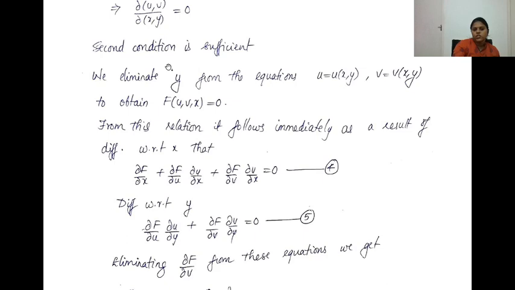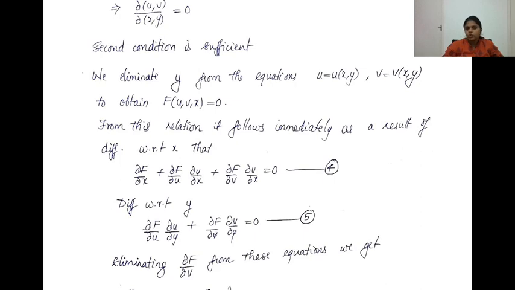Now coming to the sufficient part. What we have to prove is: we have u equal to u(x,y) and v equal to v(x,y) such that the determinant ux uy vx vy is equal to 0. So we have that information. So the determinant is equal to 0, and what we have to prove is f(u,v) does not contain x and y.